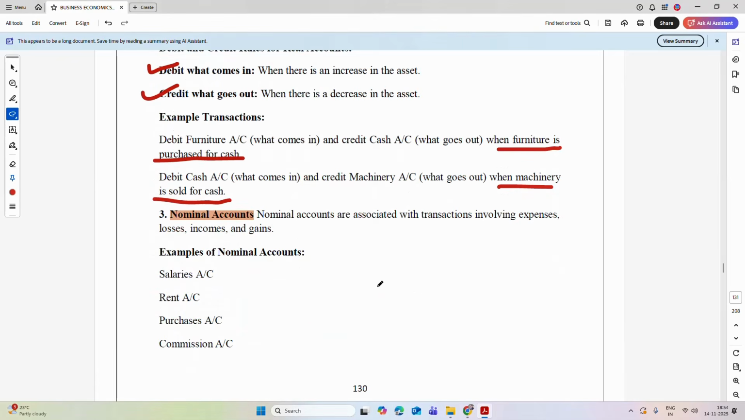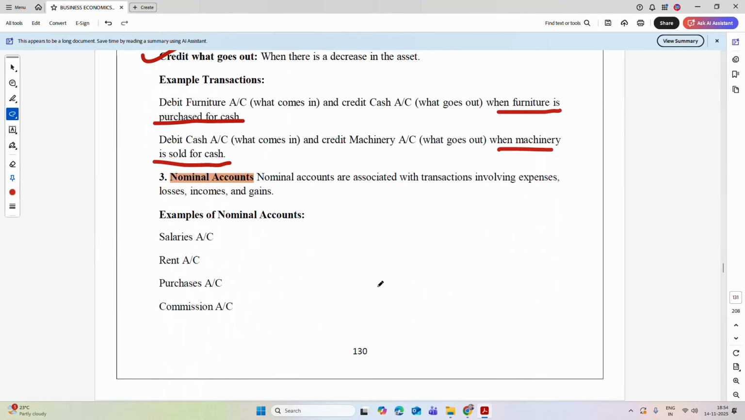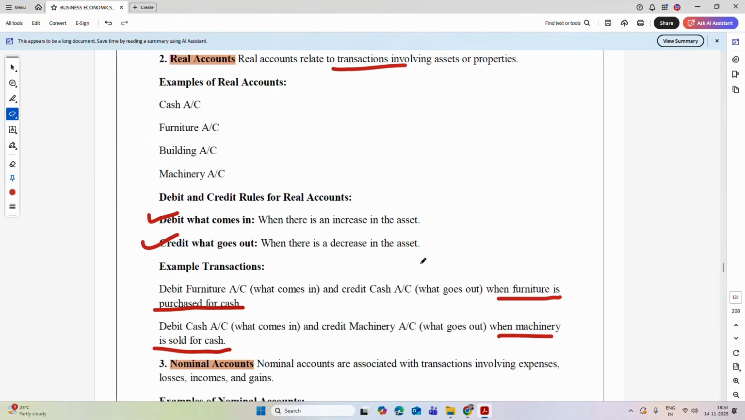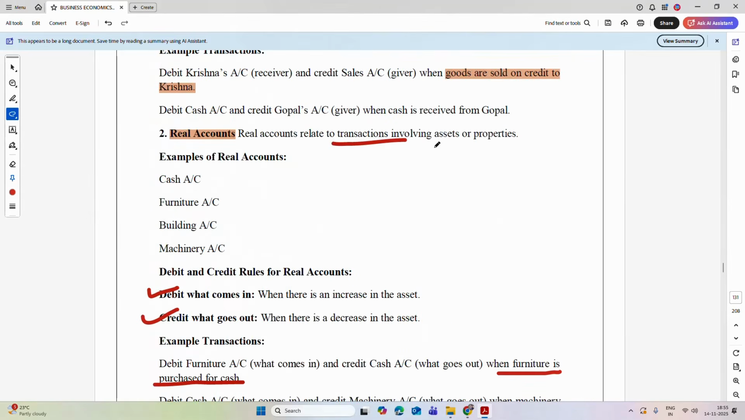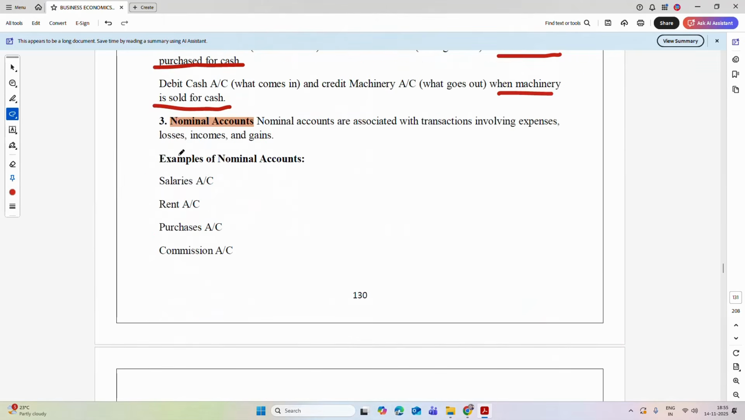Now the third type of account is a nominal account. Nominal accounts are associated with the transactions involving expenses, losses, incomes and gains. Real accounts were related to transactions involving assets and properties, and nominal accounts are related to transactions involving expenses, losses, incomes and gains.